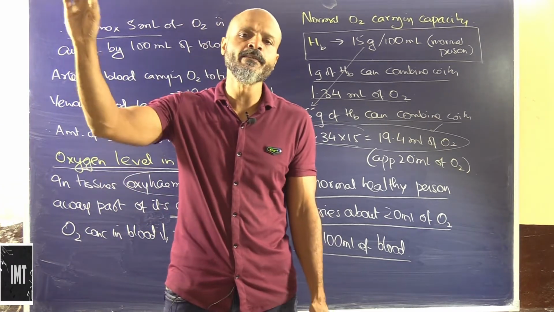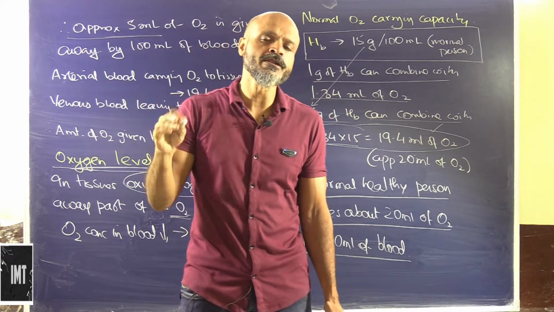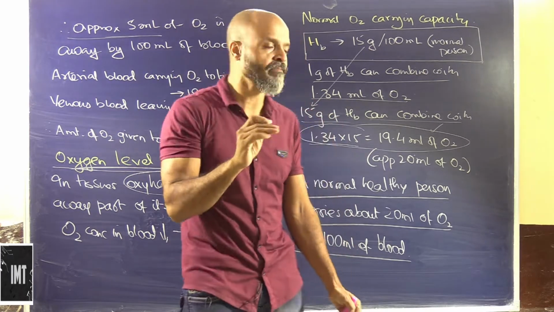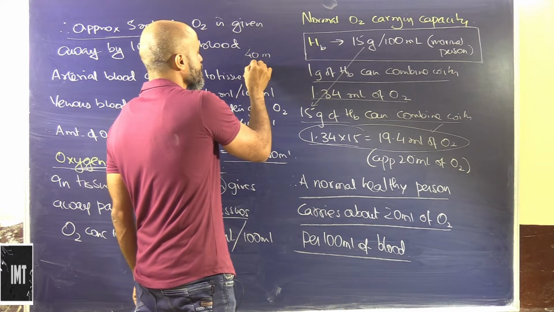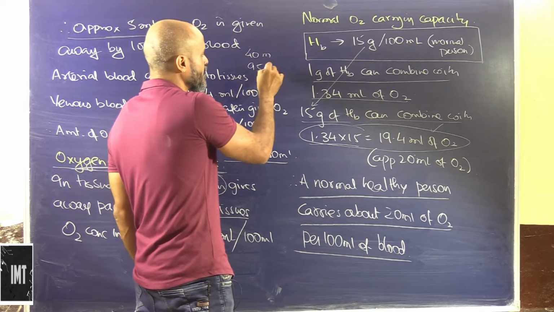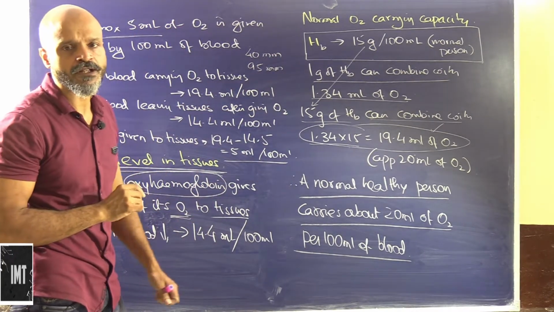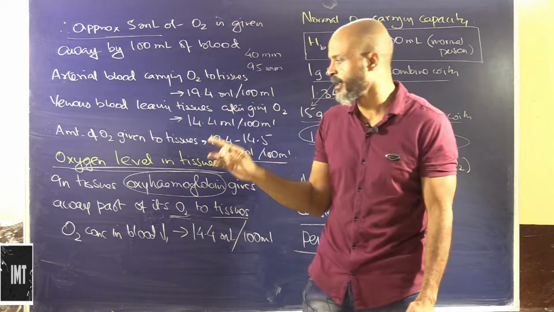This oxyhemoglobin releases the oxygen into the tissues, because the partial pressure of oxygen in the tissues is far less, approximately 40 millimeter of Hg, whereas in the blood it is approximately 95 millimeter of Hg. So because of this partial pressure difference, the oxyhemoglobin breaks and the oxygen enters into the tissues.